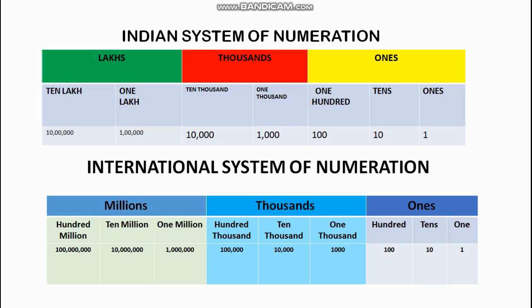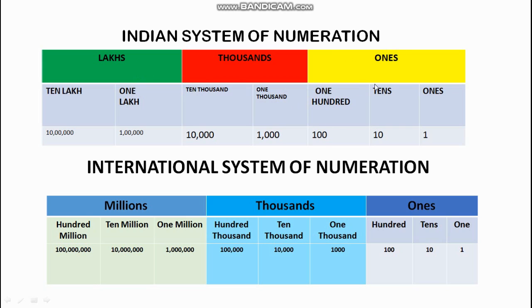We have already learnt about the Indian system of numeration, which we use in our daily life also. In the Indian system of numeration, we discussed that there are 3 periods.